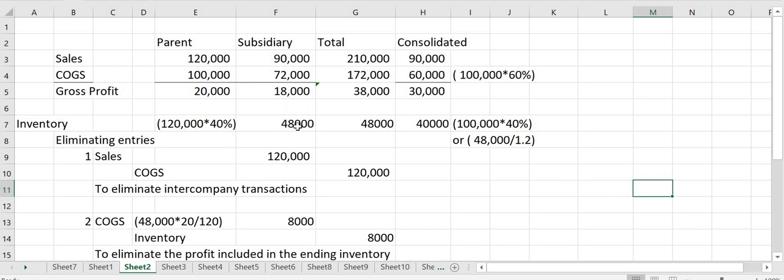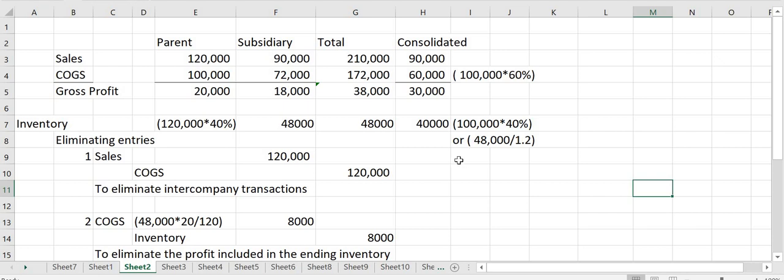But for consolidated purposes, we are to eliminate the markup or yung profit, no? Profit included in the ending inventory reported by the subsidiary or the buying affiliate. So, since 40% yung inventory, then yung cost ng goods is 100,000. Therefore, the consolidated inventory should report 40,000 of goods. Or that's actually 48,000 divided by 1.2 or 120% to get the cost.